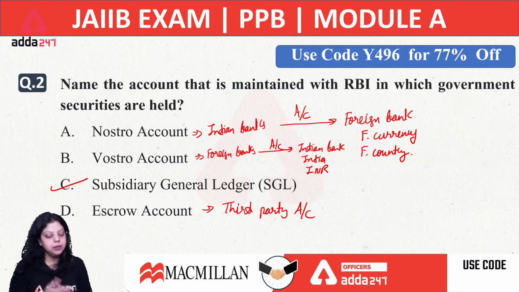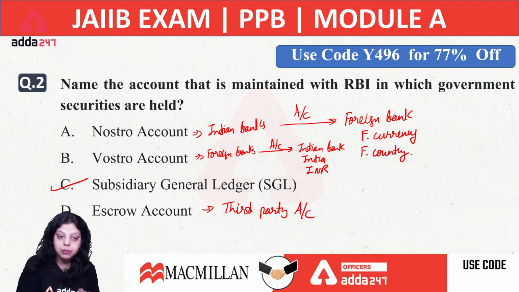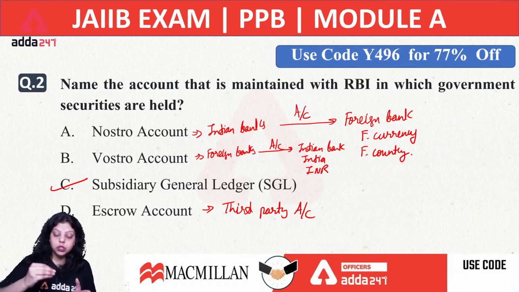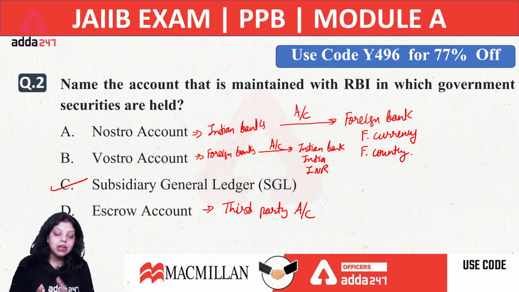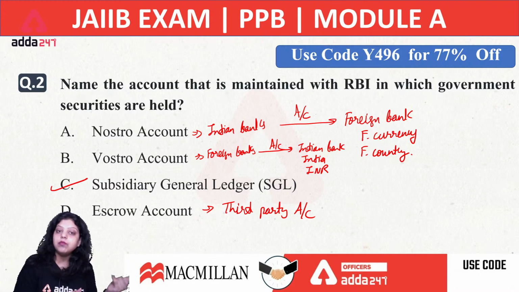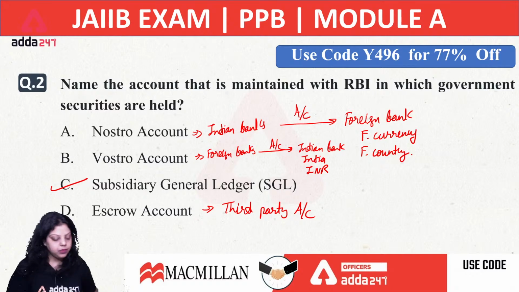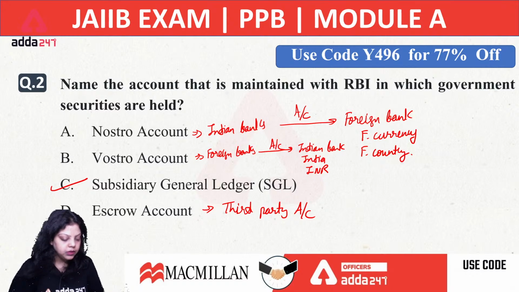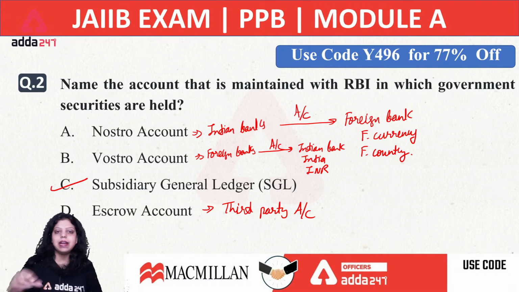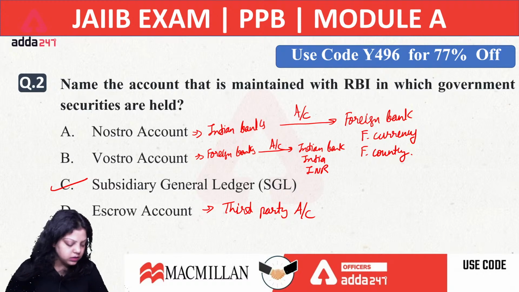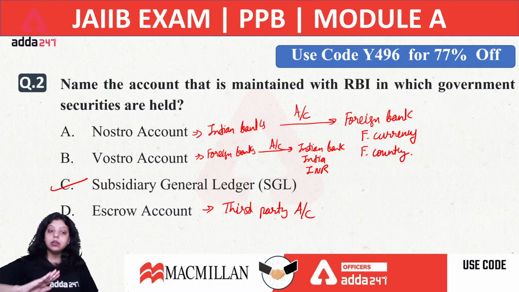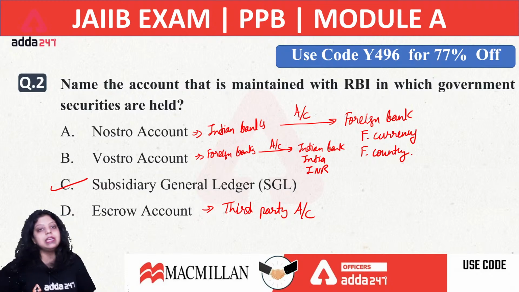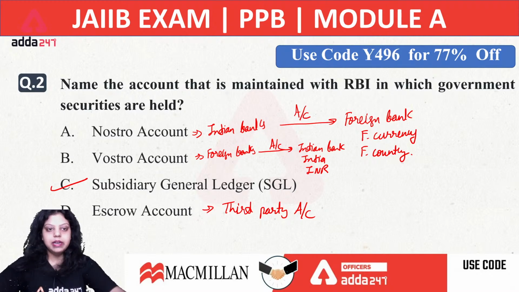I am repeating again. Loro account is the account used by the domestic bank, in which the domestic bank uses the nostro account of another domestic bank to take foreign currency in a foreign country from a foreign bank in foreign currency. When we do the conceptual understanding, we will have an example of that particular account. Do make sure that a loro account is used by a domestic bank, and the domestic bank is using the nostro account of any other domestic bank. That is loro. Now let's move forward to the third question.